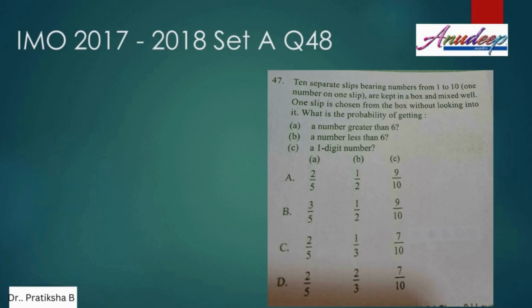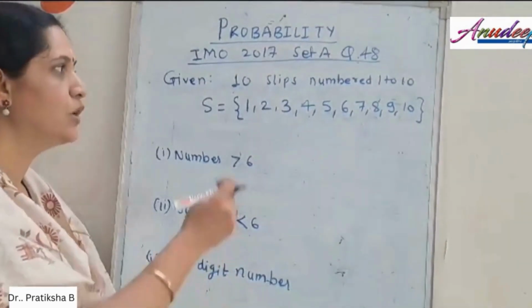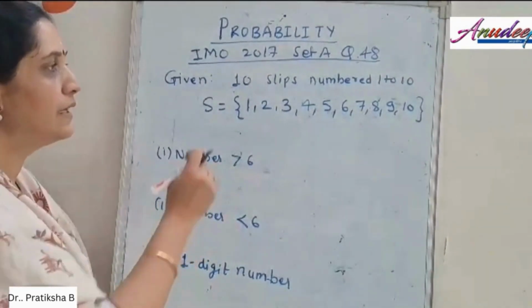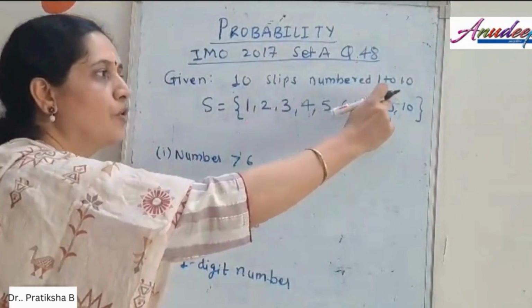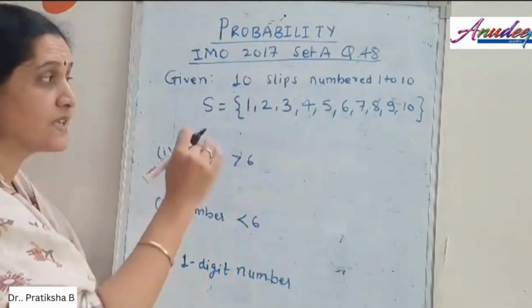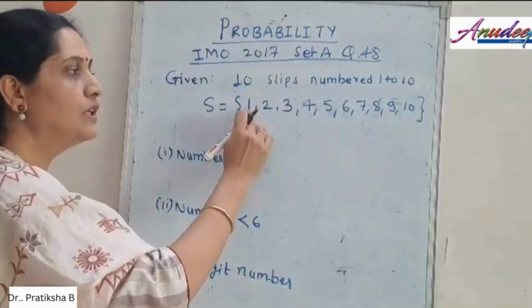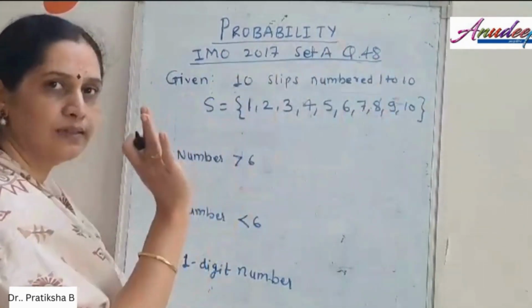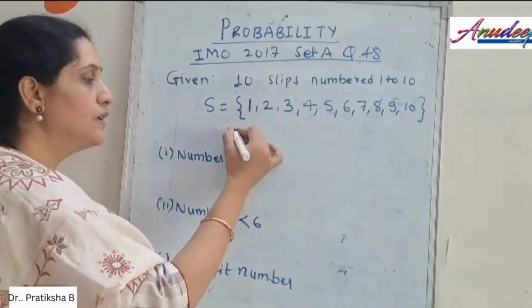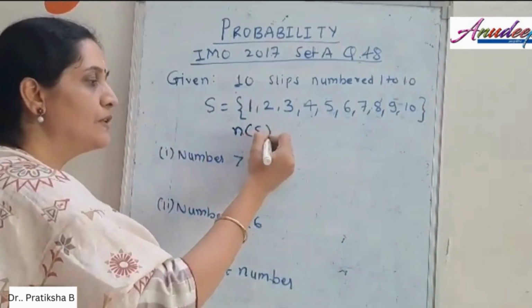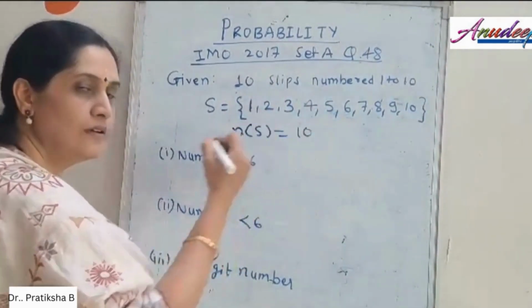Let us simplify. In this question, there are 10 slips numbered from 1 to 10. So the sample space will consist of all the 10 slips with the numbers 1, 2, 3 up to 10. How many points are there in the sample space? If you count, there are 10, right?